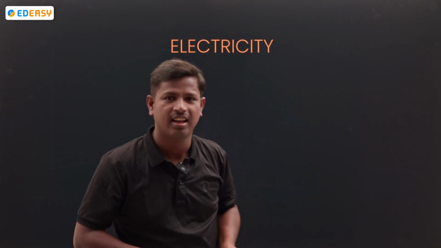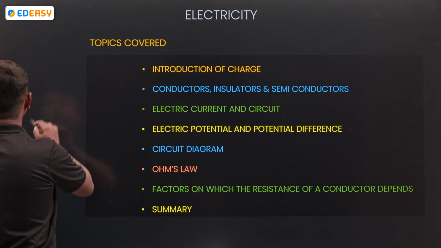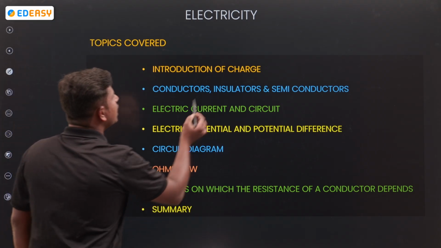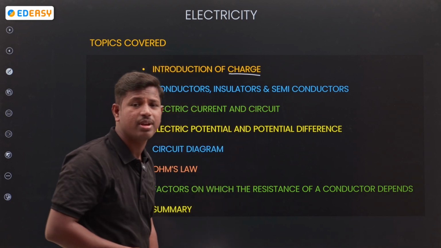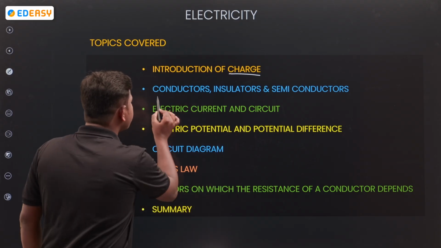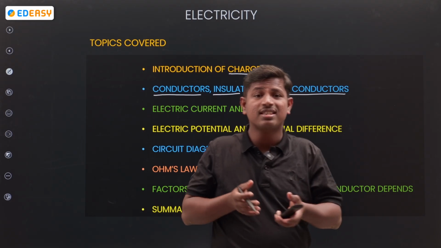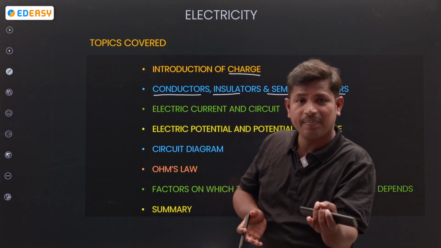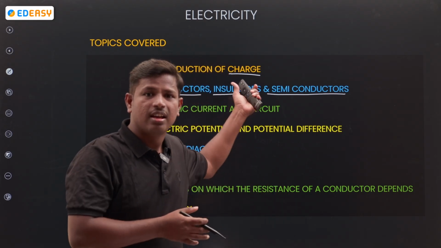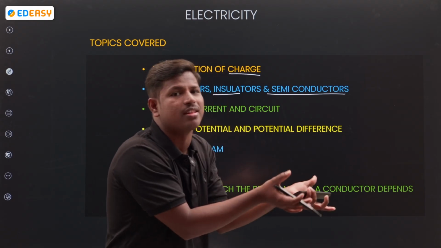What are the topics we're going to cover in today's section? We're going to start with the introduction of charge. The basic one is the introduction of charge. After that, we will discuss conductors, insulators and semiconductors. What is a conductor? What is a semiconductor? What is an insulator? These are the types for passing electricity from one place to another place.